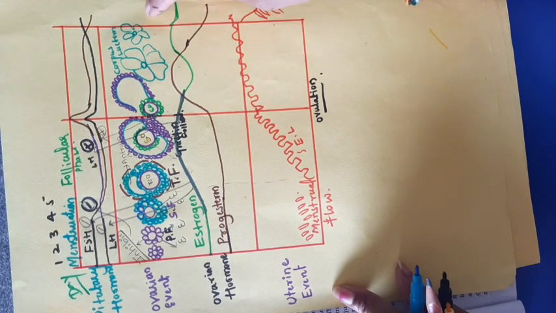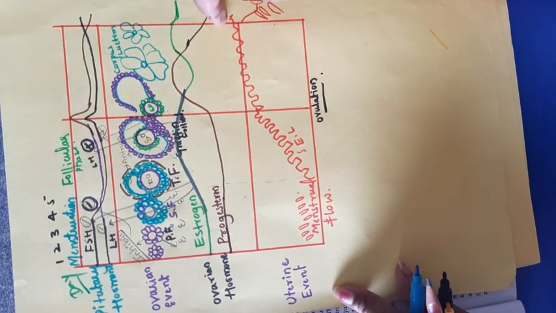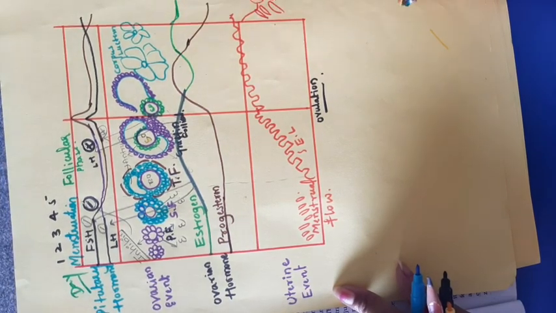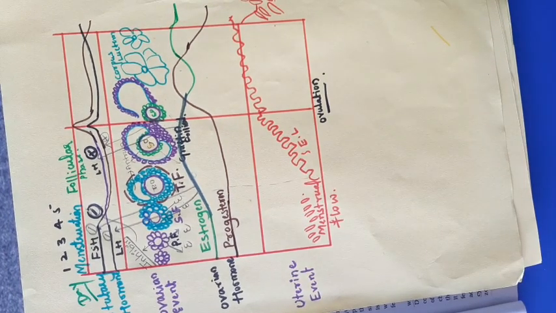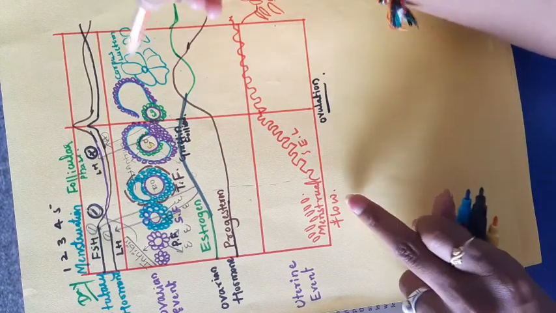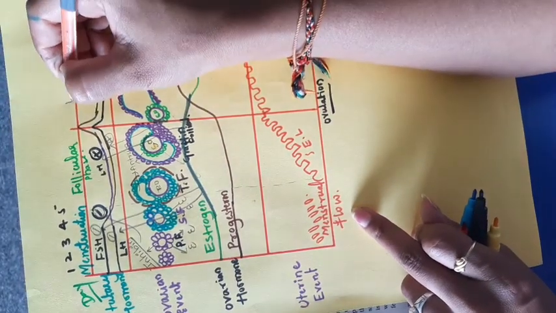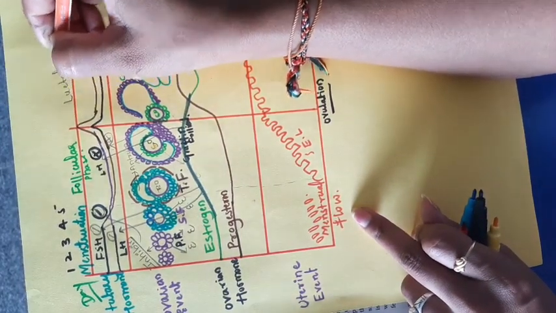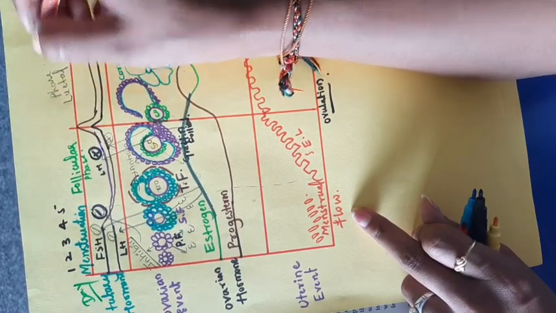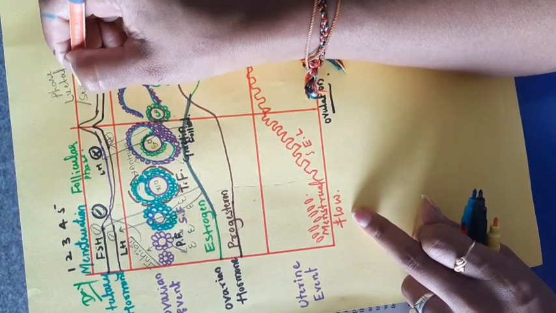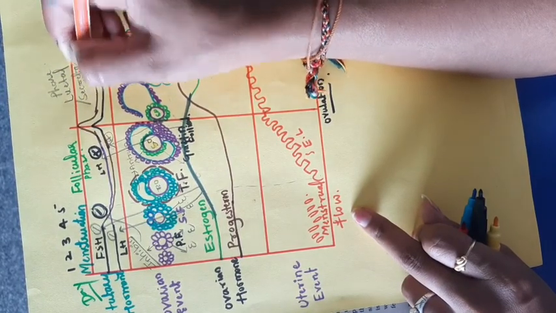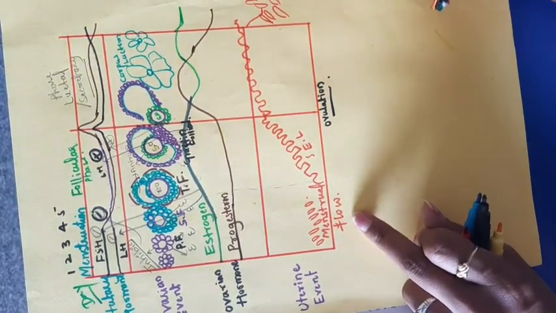When the corpus luteum degenerates, the progesterone level also decreases. Here, after the follicular phase you can see the luteal phase, where the corpus luteum is formed. That luteal phase secretes a hormone called progesterone, that's why it is also called the secretory phase.